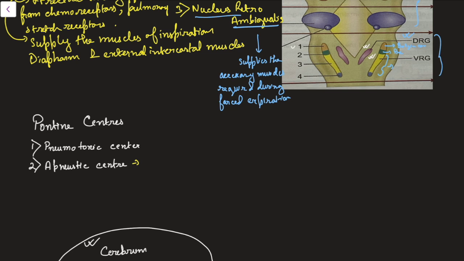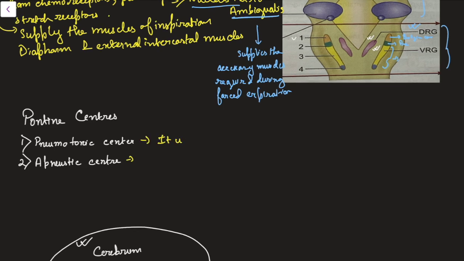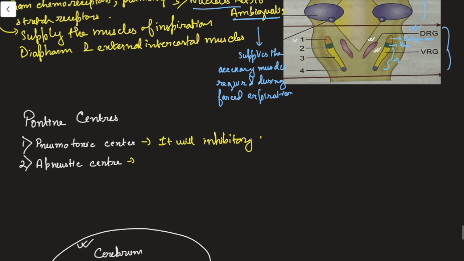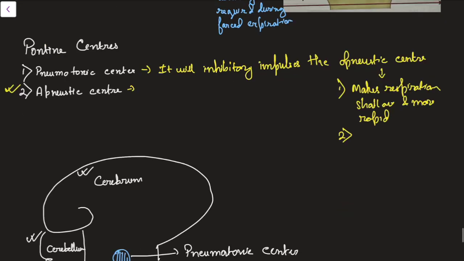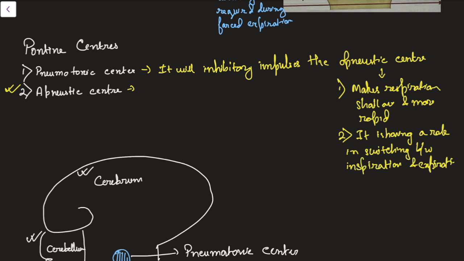The function of this pneumotaxic center is that it will send inhibitory signals or impulses to the apneustic center, so it will make respiration shallow and more rapid. This is one point. Another thing is that it has a role in switching between inspiration and expiration. That means after inspiration, we have to expel the air. In that, this pneumotaxic center has a role.